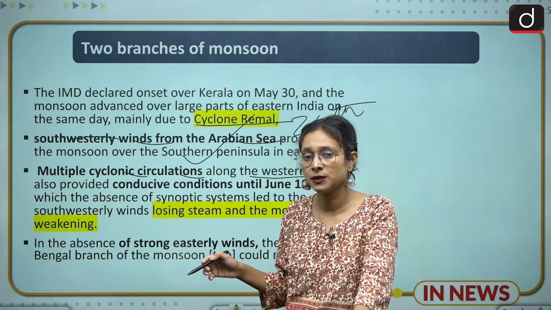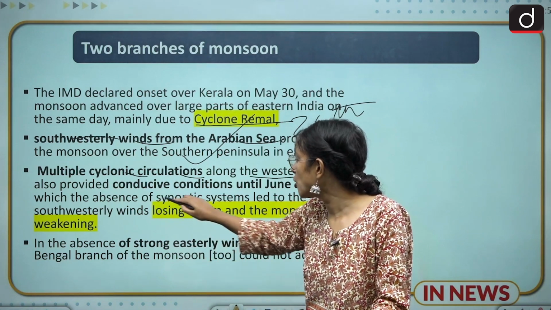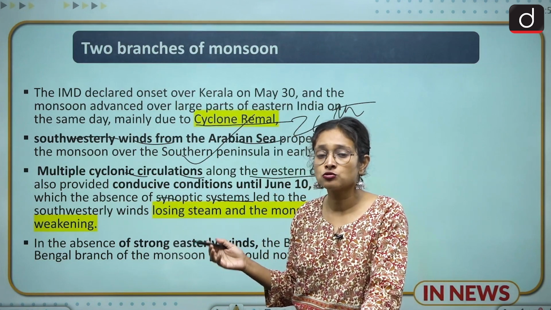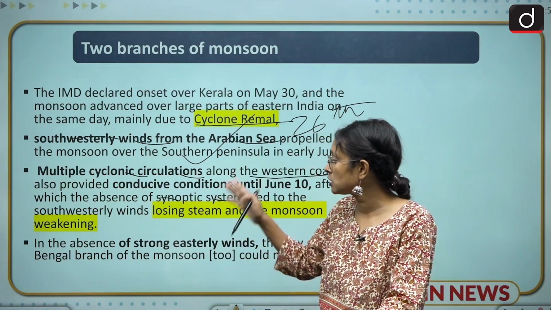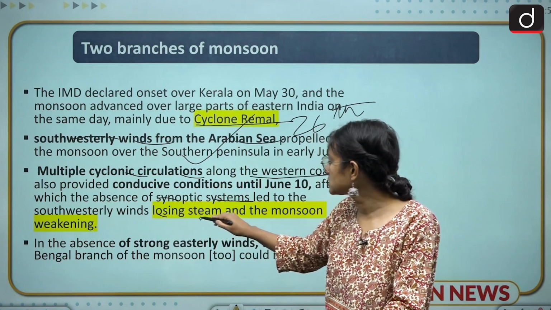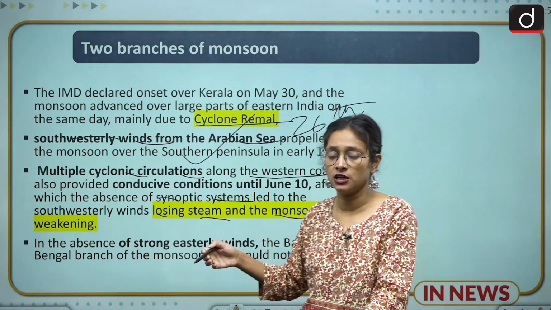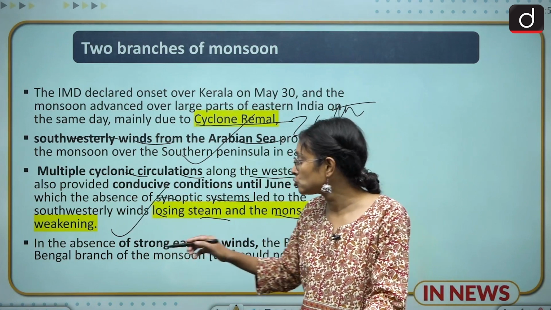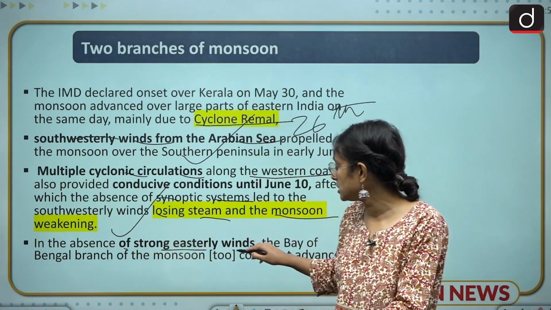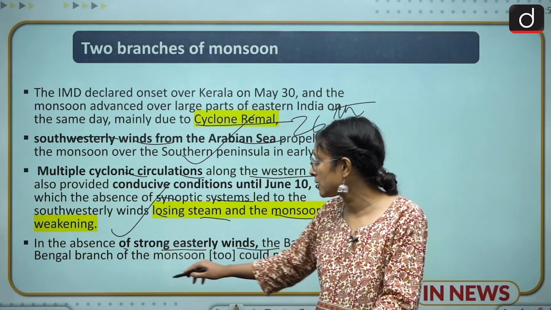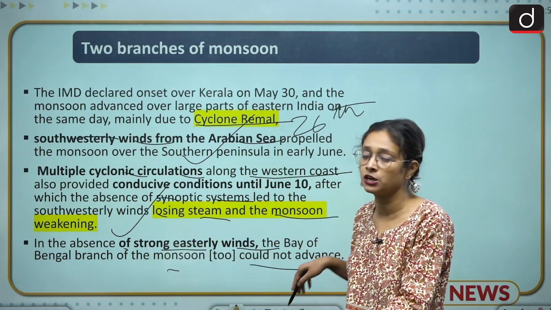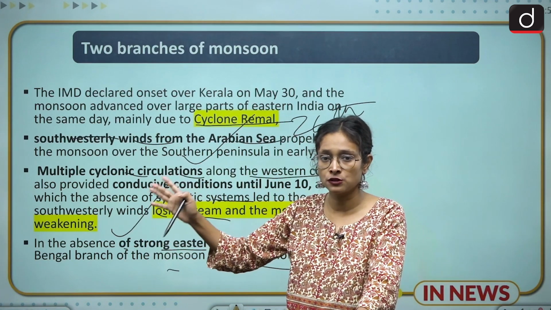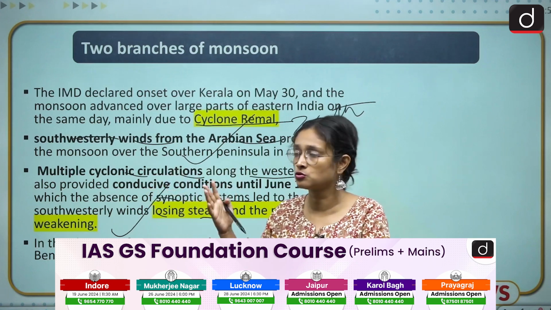But what happened is that after the absence of a synoptic system, the monsoon slowed down, and this particular wind lost its steam and the monsoon weakened. Because of this, and also due to the absence of strong easterly winds, the Bay of Bengal branch of the monsoon too could not advance. So these are the two branches which are responsible and which show the phenomena of the monsoon.